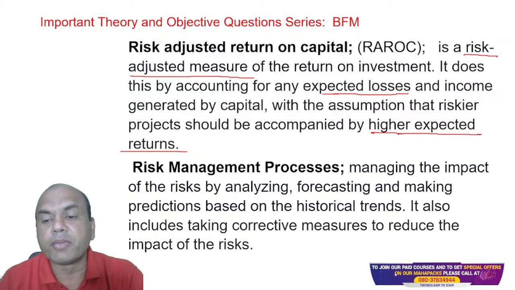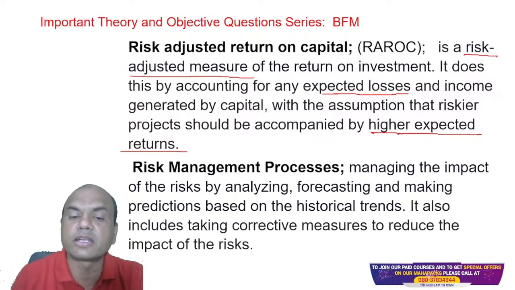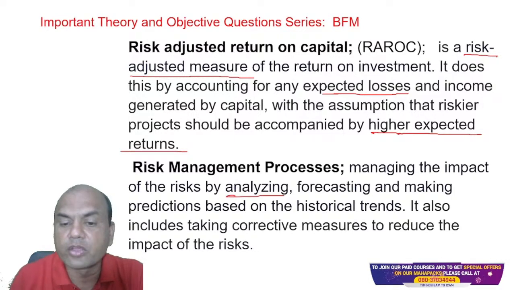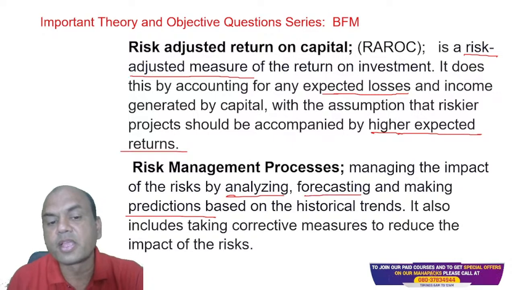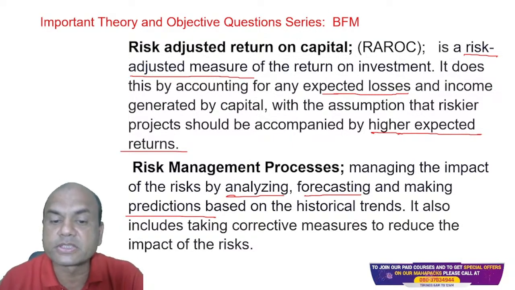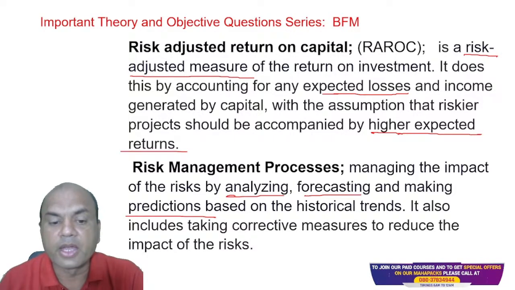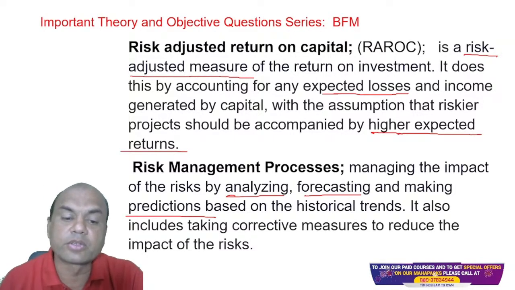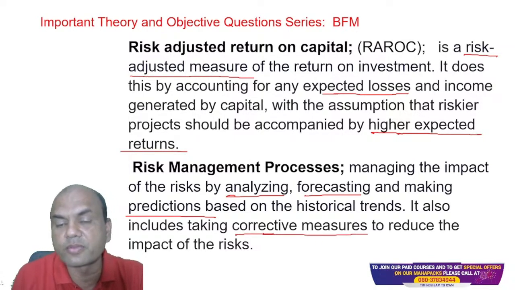See here, managing the impact of the risk by analyzing, forecasting, and making predictions based on the historical trends. So all the three steps are involved in the risk management process. First is analyzing, second is forecasting, third is making the predictions based on the historical trends. It also includes corrective measures to reduce the impact of the risk. What do you mean by corrective measures over here?